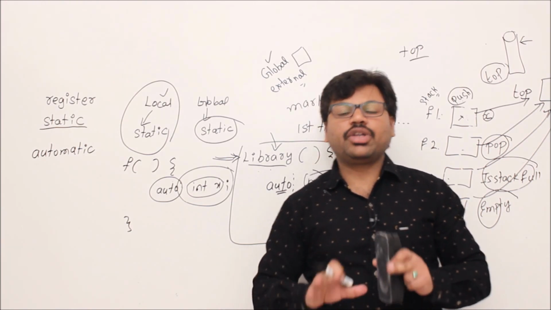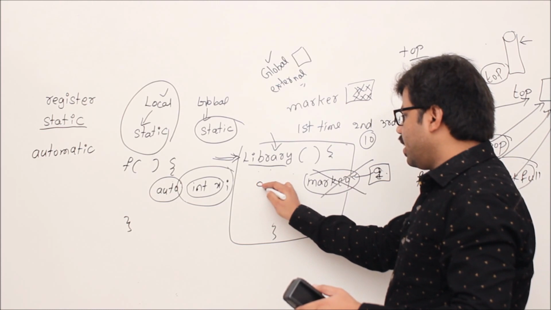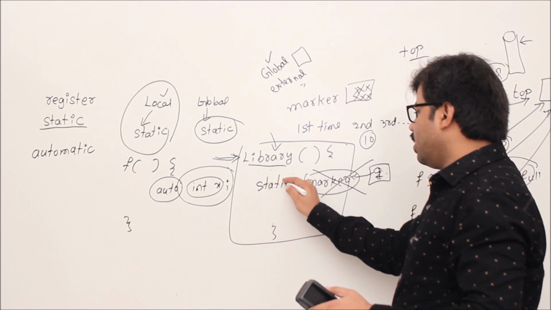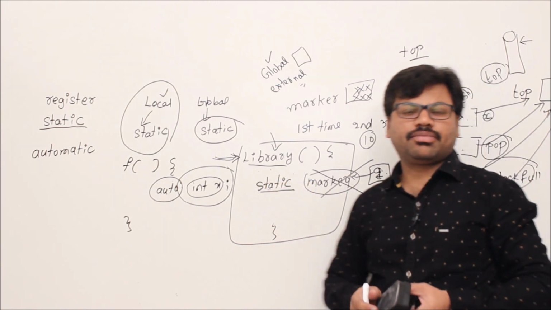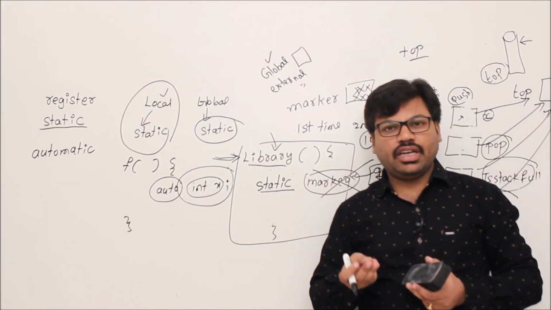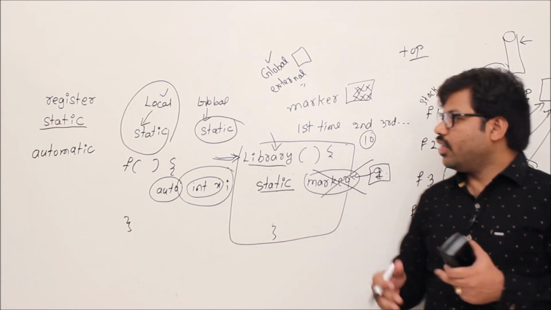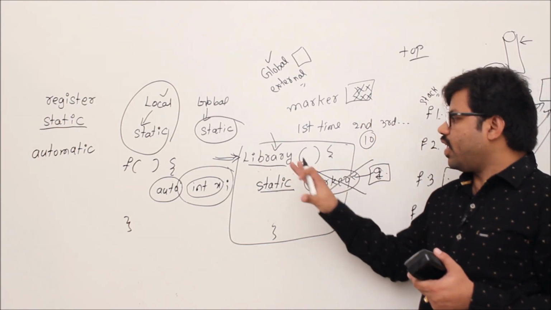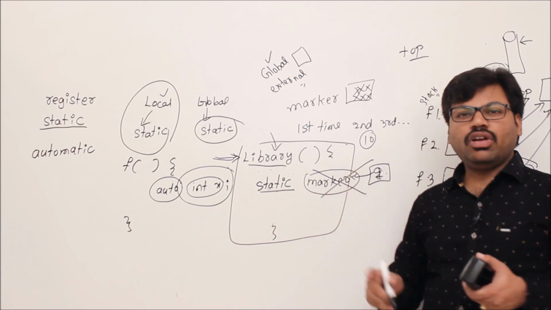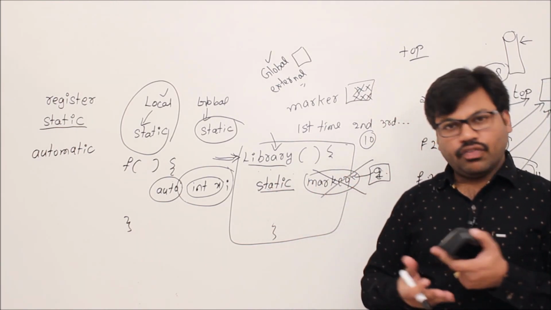Understand? So if you don't want that behavior, then use a keyword called static. Otherwise, I can say use a declaration called static. Whenever you declare a variable as static, its value will be maintained across executions of the function. We'll see the difference between a static local variable and an automatic local variable with one example, so that you can understand it very clearly.